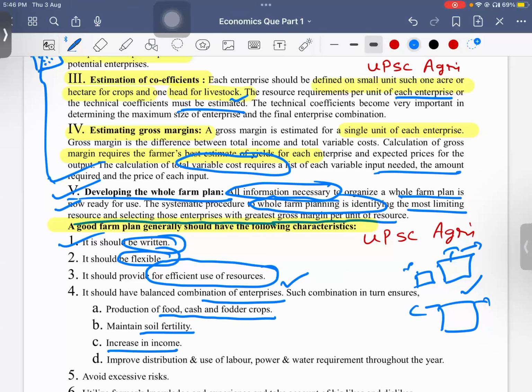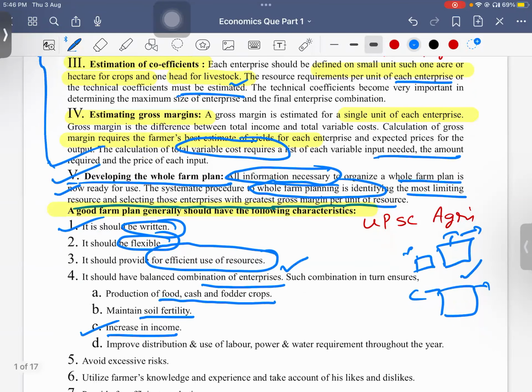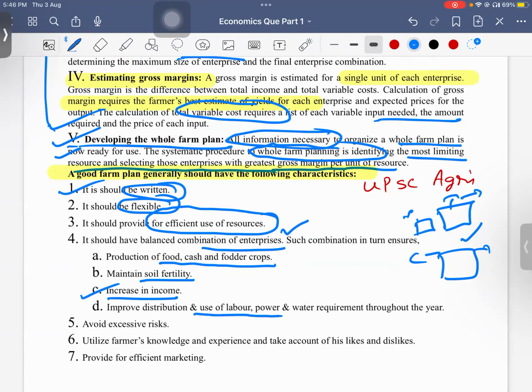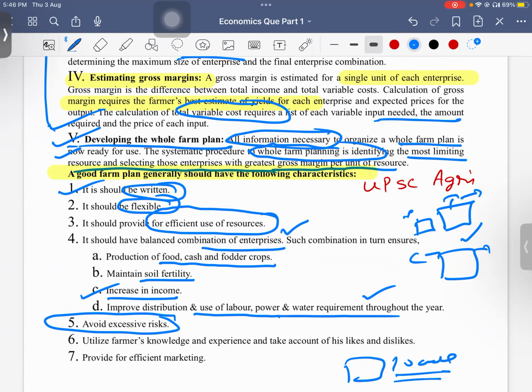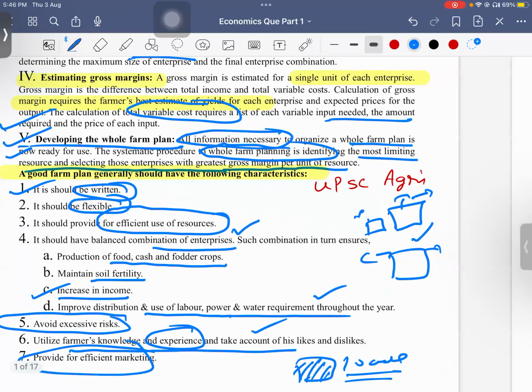It should maintain soil fertility and increase income. All these things should be taken care of, and it should improve distribution and use of labor, power, and water requirement throughout the year. We should also avoid excessive risk. For example, if you have a 10-acre piece of land and you saw that this year tomato prices increased, you should not bet all 10 acres on tomato. You should avoid excessive risk. The farmer's knowledge and experience, and his likes and dislikes, should be taken into account. Finally, we should provide an efficient marketing system.